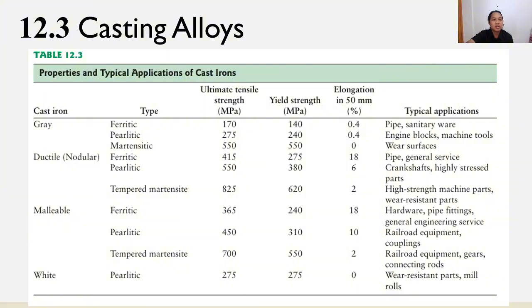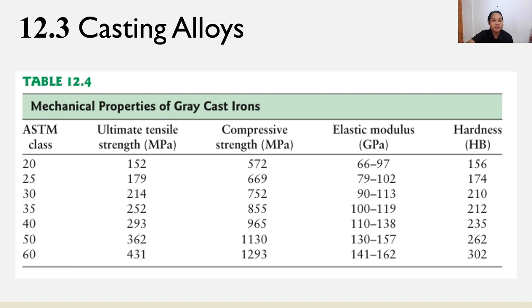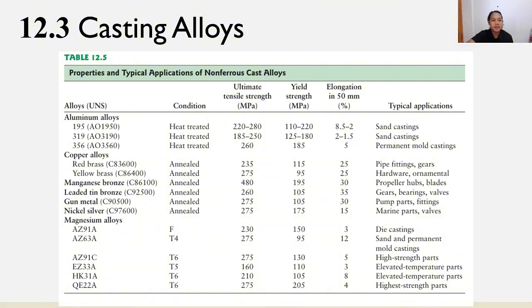In Table 12.3, there are properties and typical applications of cast iron. In Table 12.4, there are mechanical properties of gray cast irons. Table 12.5 is the table of properties and typical applications of non-ferrous cast alloys.